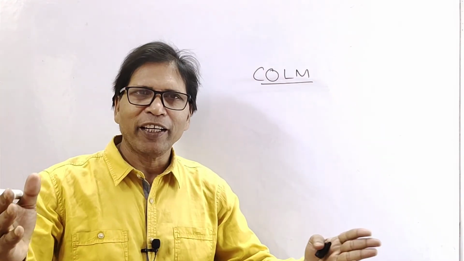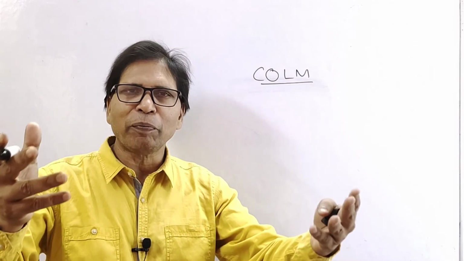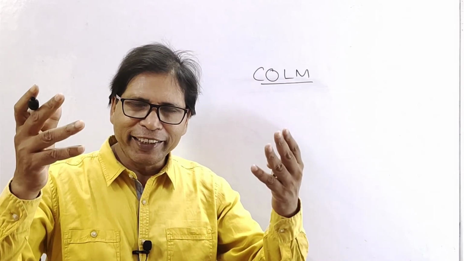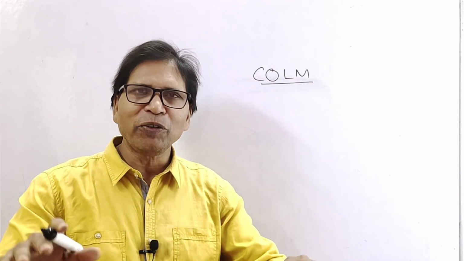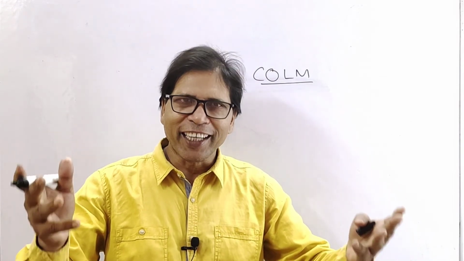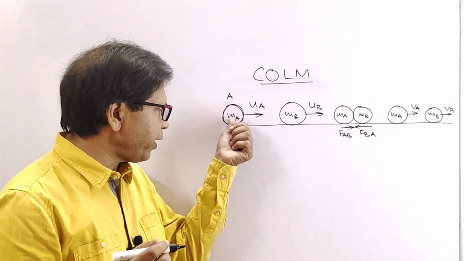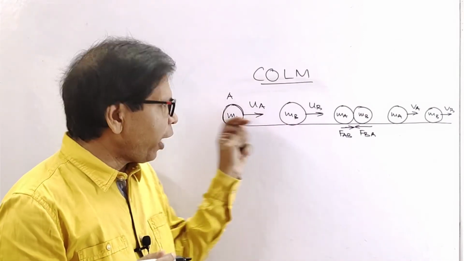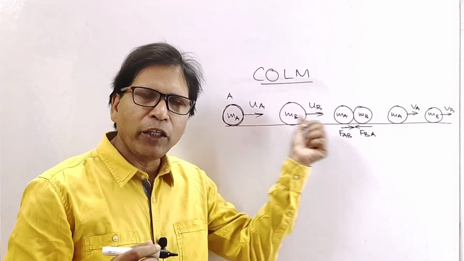First of all, the statement: if no external force acts on a system of particles, then their linear momentum is conserved both in magnitude and direction. That is, initial momentum is equal to final momentum. Now look at these two bodies of masses ma and mb moving on the same line with velocities ua and ub.